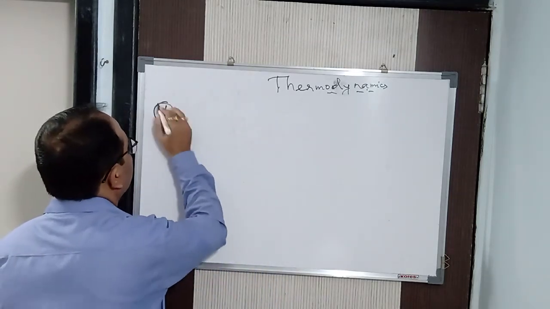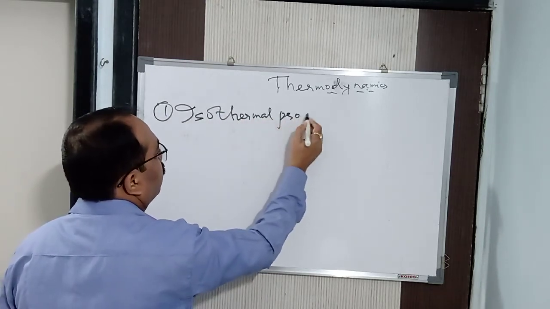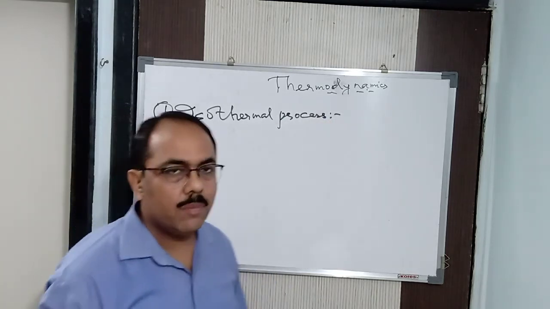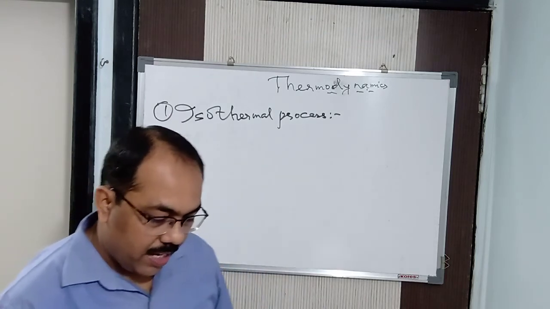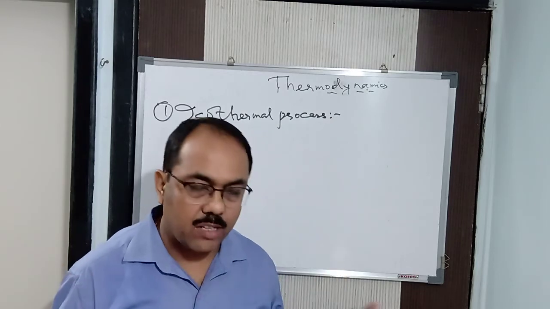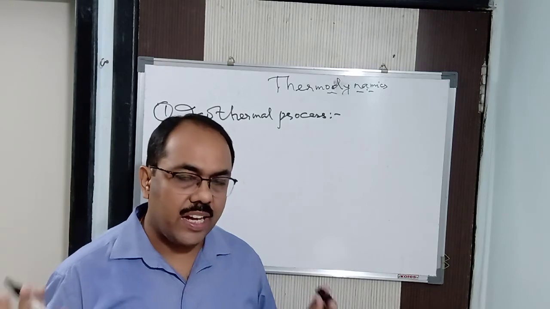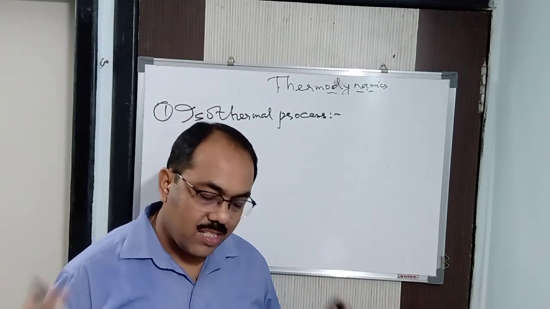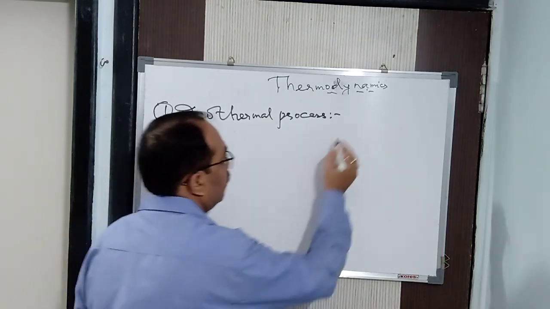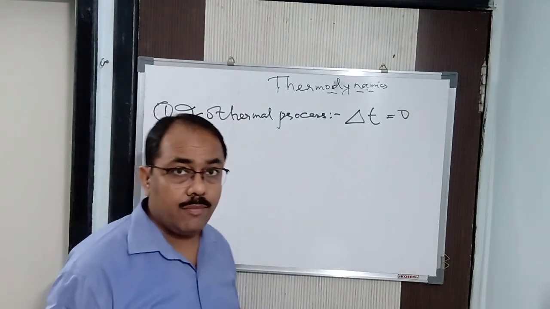The first is your isothermal process. From the word itself we can guess. Isothermal: iso means equal, thermal means heat. So when a process is carried out in such a manner that the temperature remains constant throughout the process, it is called an isothermal process. Again I repeat. That means delta T is equal to 0. Small t is time, capital T is temperature.